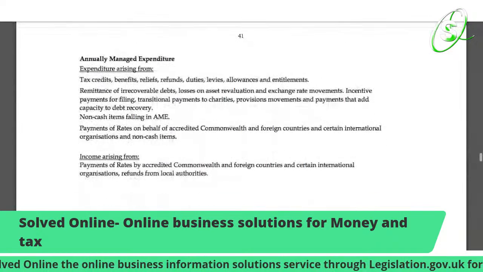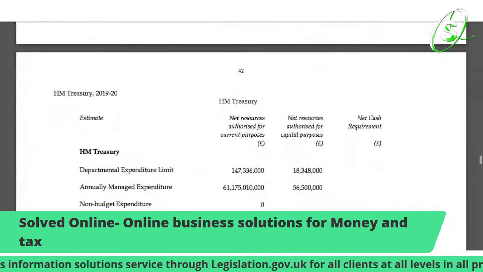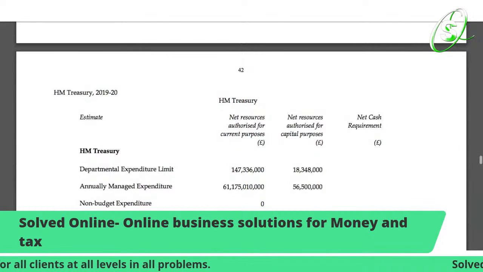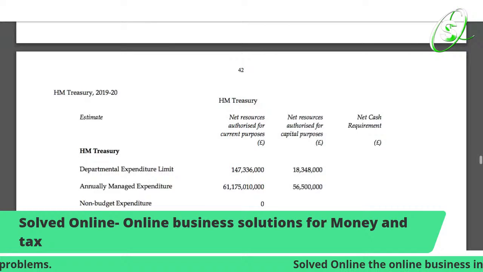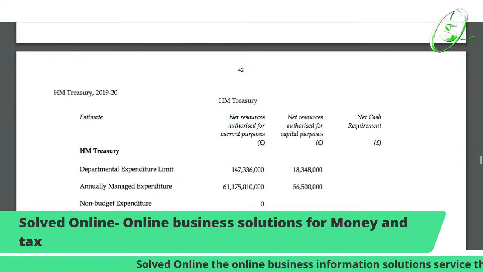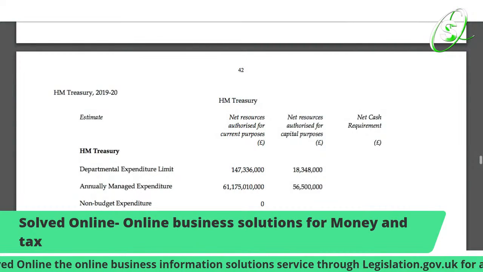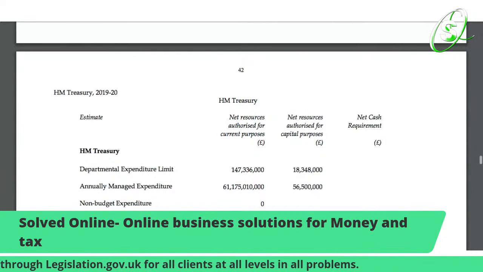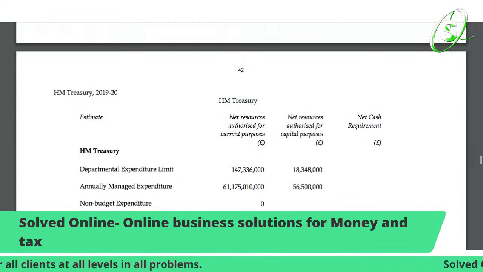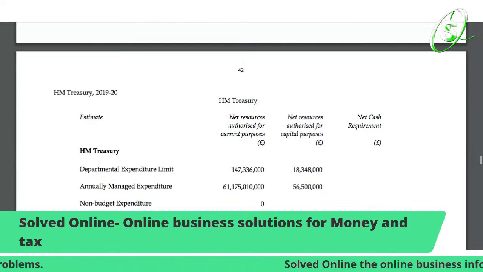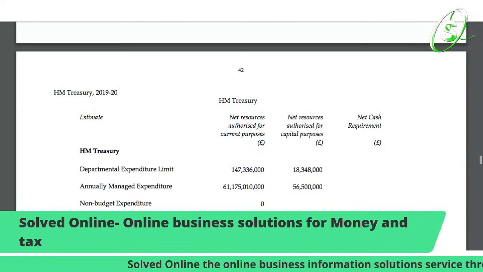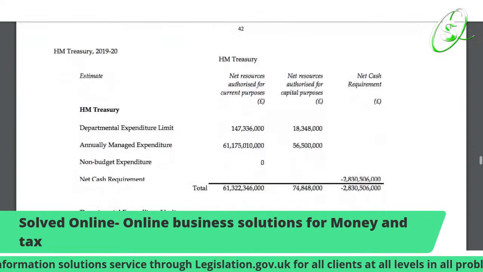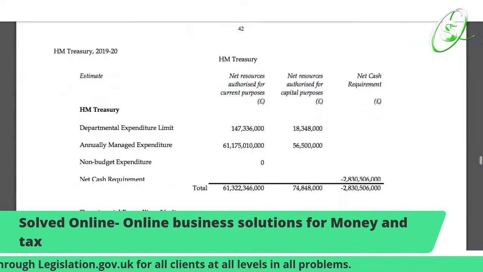As you can see on the next page, we have Her Majesty's Treasury. Think about this: Her Majesty's Treasury delivers the money to the government itself, and it is still getting money for its investment, so it's an expenditure, meaning it's a budget that they have to spend. So where are they gonna spend money if they get the money? As you can see, it's in the billions. Annual managed expenditure is 61 billion. That's crazy. That is a lot of money just for them to manage.